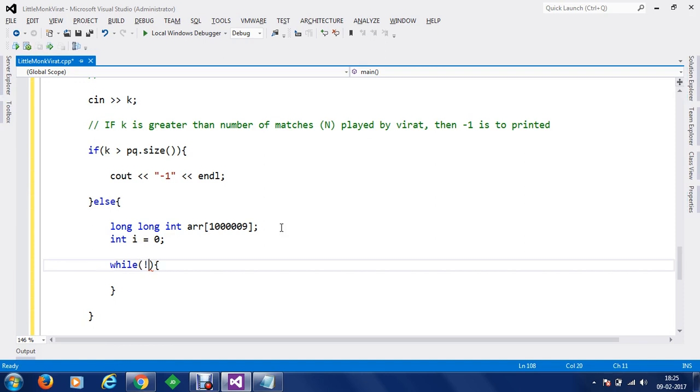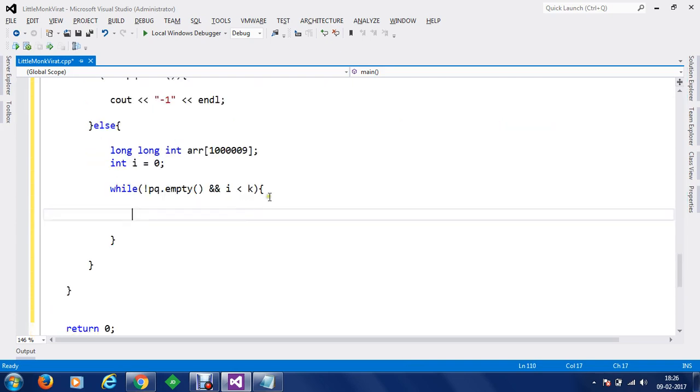I have to loop through all the elements, so we can loop through all the elements in a priority queue using pq.empty, and we're going to check if the first value is smaller than the kth value which we have asked, because we want to get the smallest value. So we are going to proceed from the 0th smallest value, then the first smallest value, then the second smallest value, in this way. So we are going to say if I is smaller than k, so till that time we are going to get top of the element.